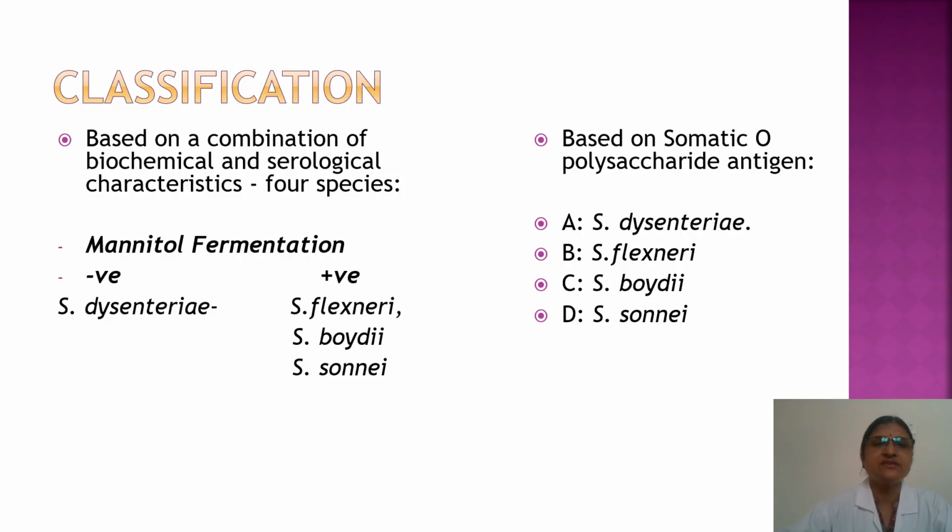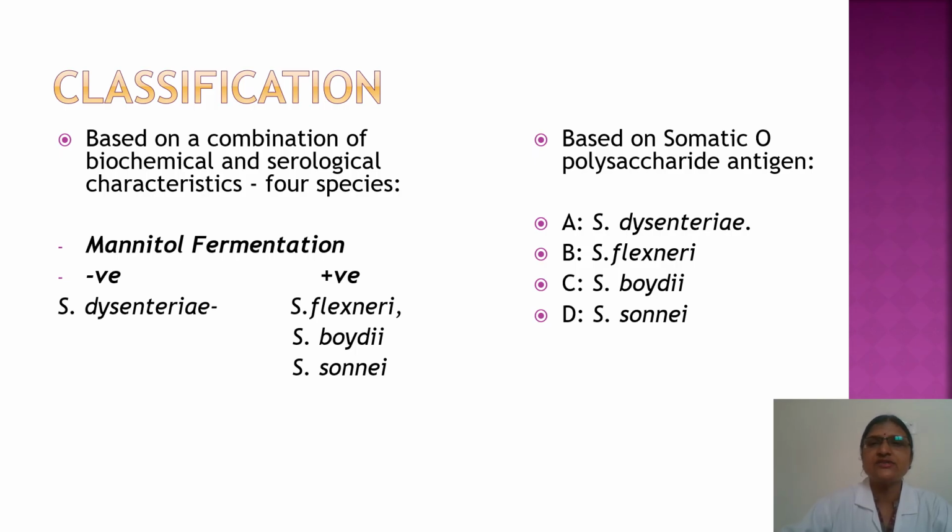The classification is based on biochemical and serological characteristics. They are divided into four species. Based on mannitol fermentation, mannitol fermentation negative is called Shigella dysenteriae, and those showing a positive reaction are of three types: Shigella flexneri, Shigella boydii, and Shigella sonnei.